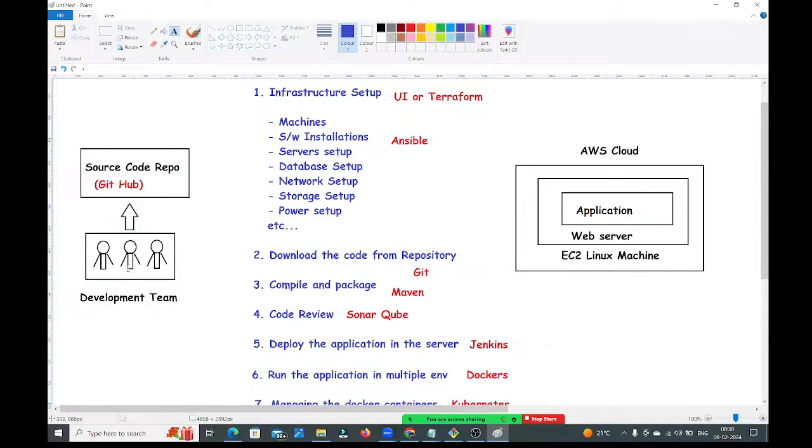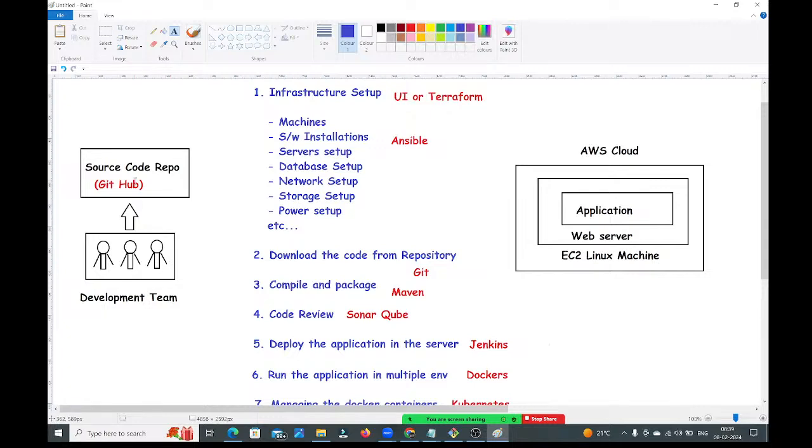In the code, if we just add a comma, full stop, or space, any modification he has done, those modifications should be uploaded in the repository. Whether that is a small comma, a small full stop, or a small space, he should upload those changes in the GitHub repository. Maybe 100 times he is doing it. Multiple developers are there, all committing the code 100 times in a day, guys.